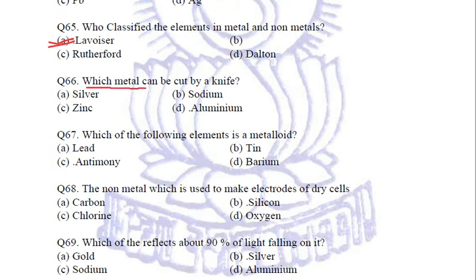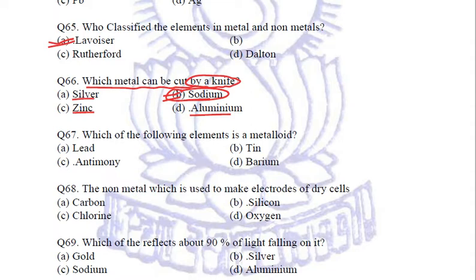Which metal can be cut by a knife? Two metals, sodium and potassium, can be cut with a knife. The options given are silver, zinc, sodium, and aluminium. Sodium is the right answer. It is the metal which is soft enough to be cut with a knife. Clear? Coming to the next question.